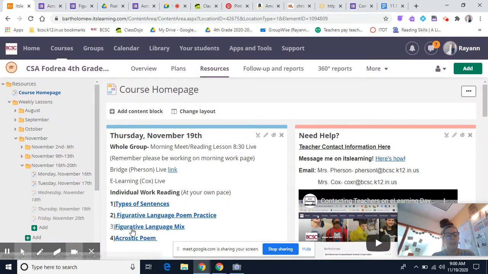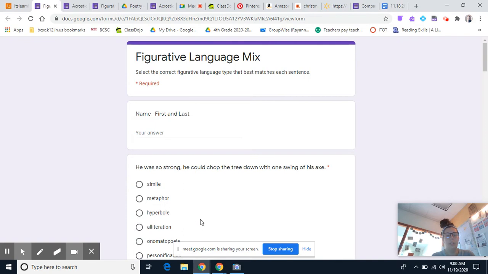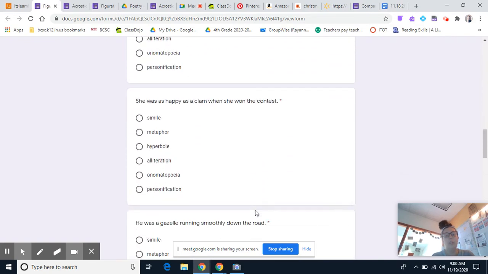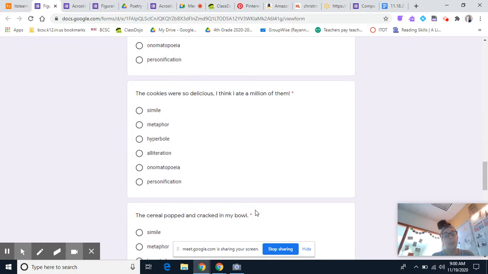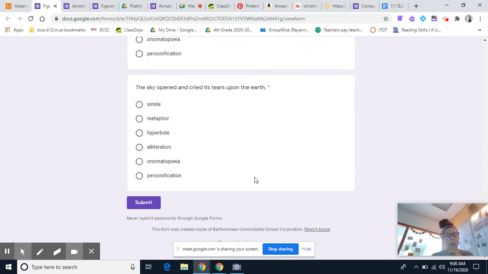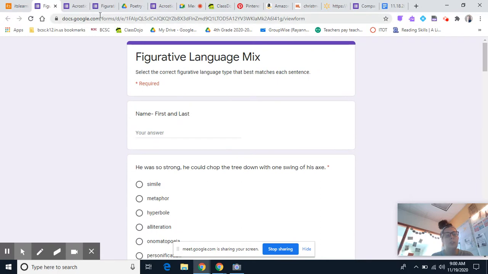You also have a figurative language mix, which you will be looking at sentences and you will have to pick which one it is. We've been doing these all week, so these shouldn't be new to you. If you forget what one means, just Google it and it will remind you, okay? So you have some sentences. You're going to have multiple choice for that.